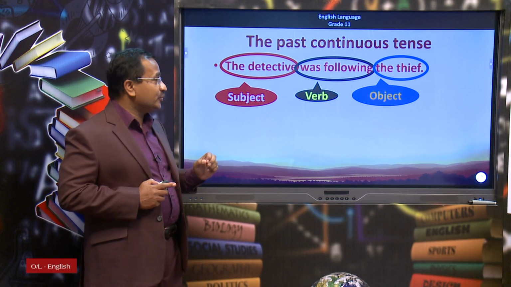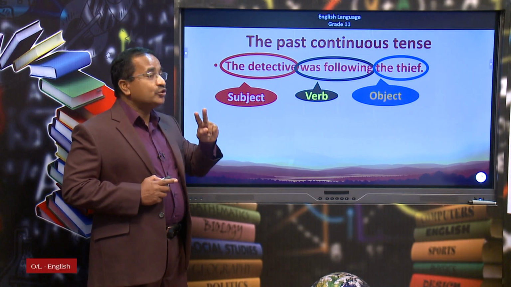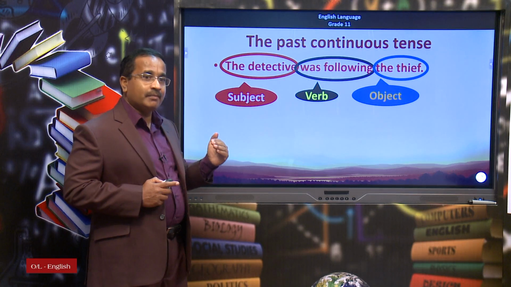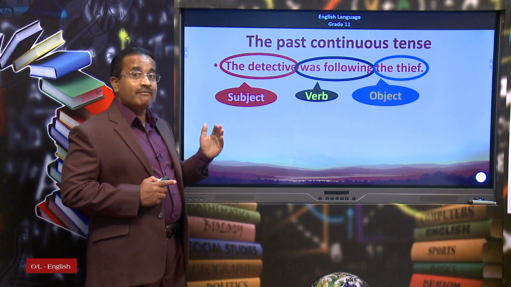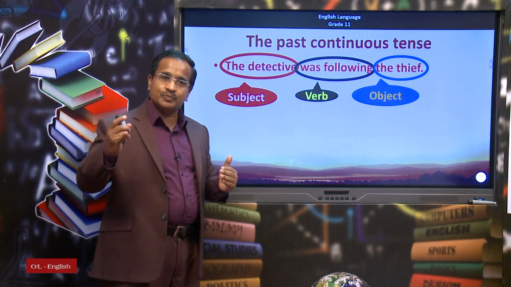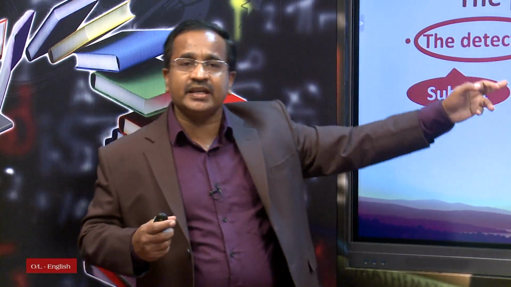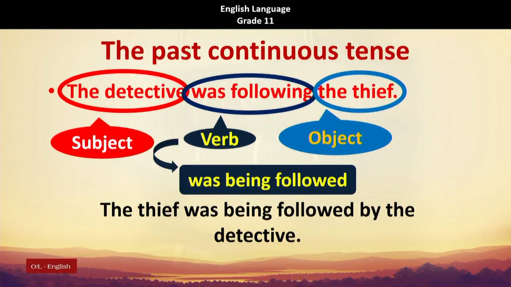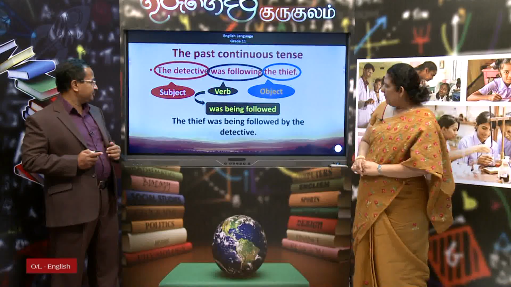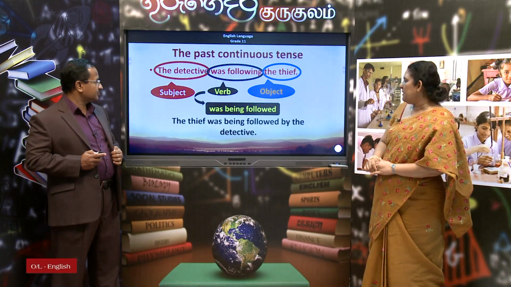There you can use the verb in two ways. One, was being past participle. Two, were being past participle. In this sentence, the thief, since it is a singular noun, we use was being past participle, and was being followed. The thief was being followed, right. So, the agent should be mentioned in the end and Nirmala will read it. The thief was being followed by the detective.